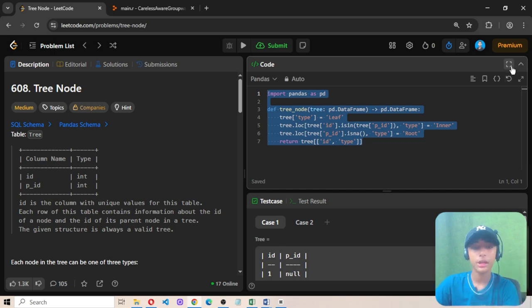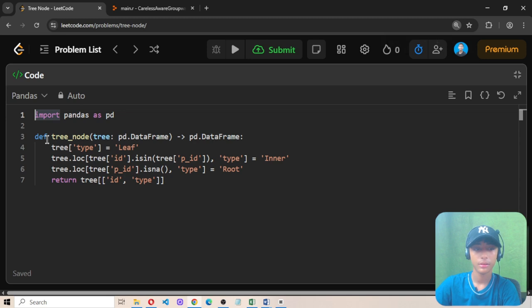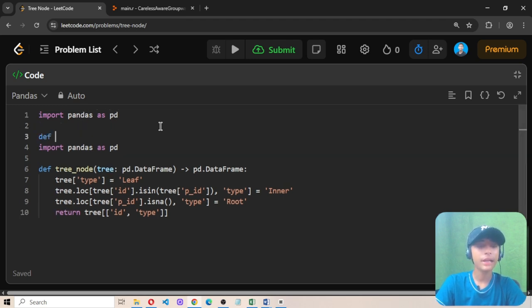Okay, so now let's start to solve it. First of all, let me zoom in. We are solving this question in pandas. First of all, we import pandas as pd. Now we define a function, def tree_node. In these types of questions we do not need to define a class of solution. Because all the topic is about trees, we define tree as pd.DataFrame.